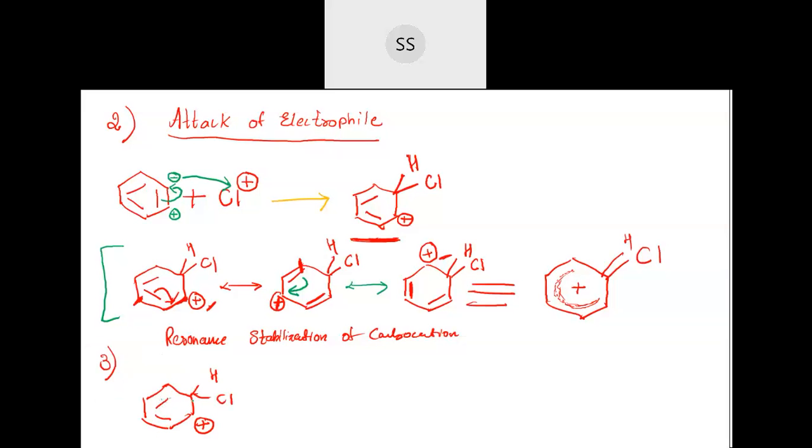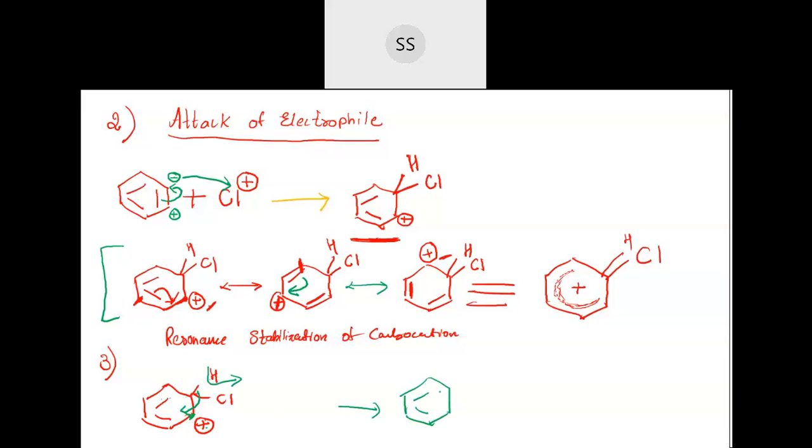So to gain their aromaticity, this bond which is between carbon and hydrogen will be taken back, because one more reason is that carbon is positively charged. That's also not stable. One is they are not having their aromaticity. Second thing is carbon is deficient, so it will like to get its electrons back. So they will pull the electrons of the carbon-hydrogen bond, because from anywhere else they can't do it. So this hydrogen will be left out in the form of H plus, and they will get this back. Then the compound you get will be like this.